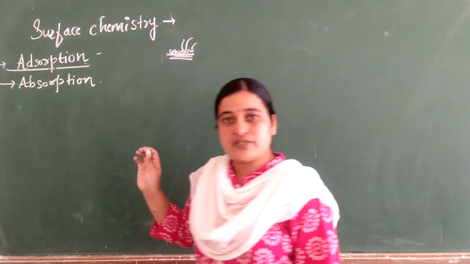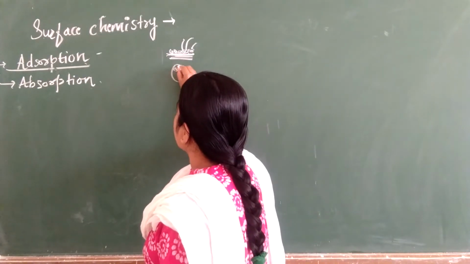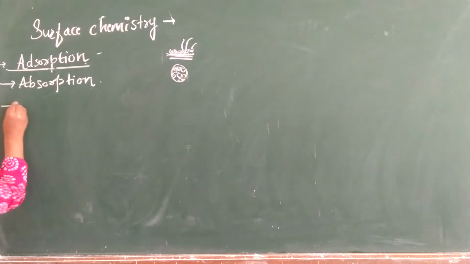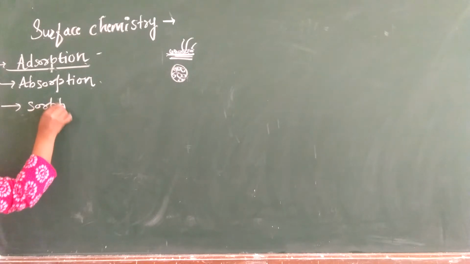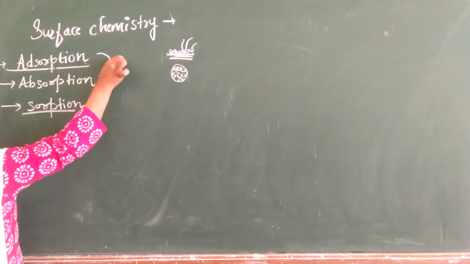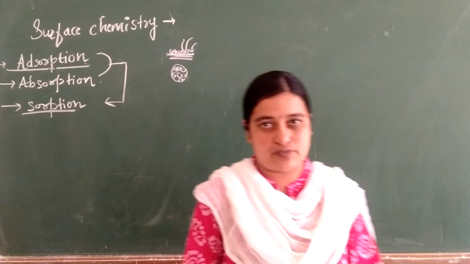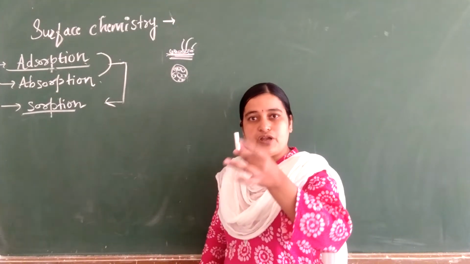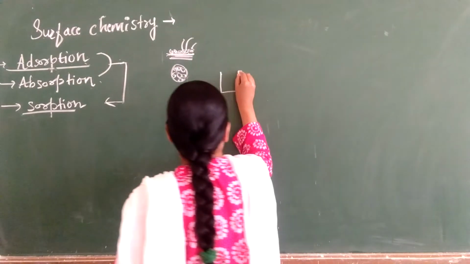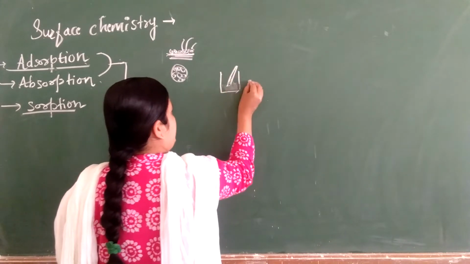The next, absorption, is assimilation of molecules throughout the body. Absorption means throughout the body assimilation of molecules takes place. The third term is sorption. Sorption is when adsorption as well as absorption occur simultaneously; we call it a sorption process. When you dip this particular chalk in ink, consider this is blue ink, and you dip one chalk in this ink, what will happen?